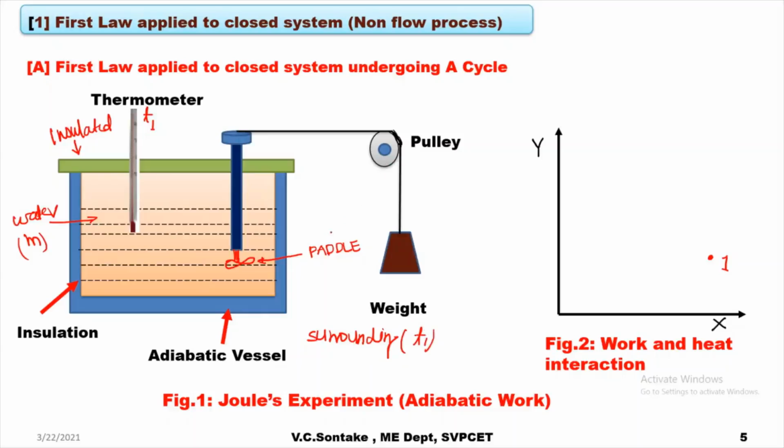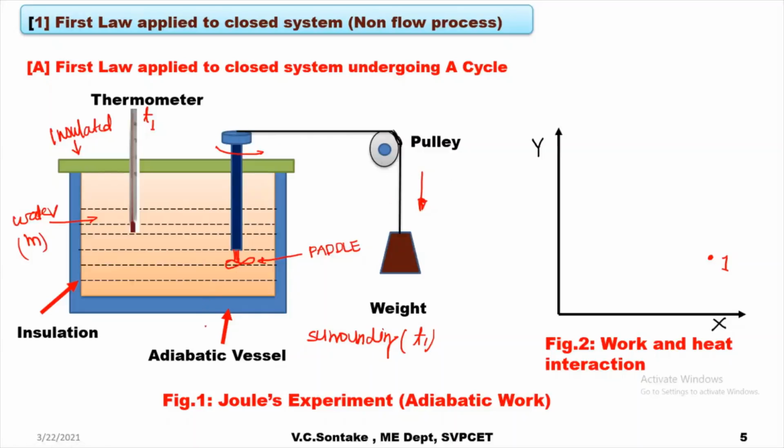Now, this work by the paddle wheel is done on this water when it will rotate. And it will be rotated by this pulley with the help of this thread by lowering or falling of the weight. When this weight will be falling downward, the pulley will rotate and this pulley will rotate this paddle wheel.